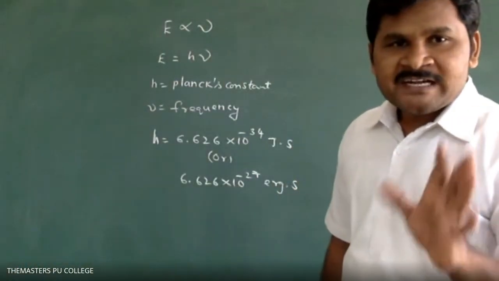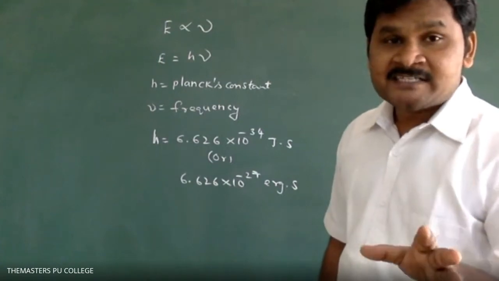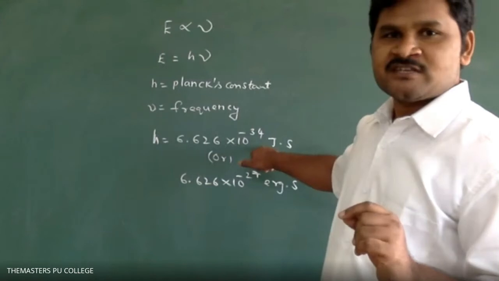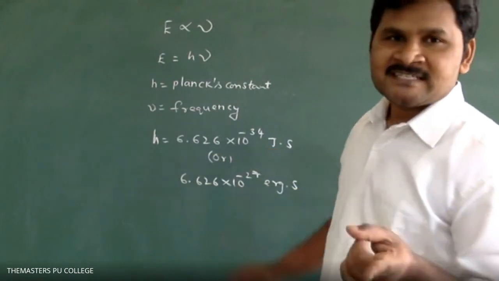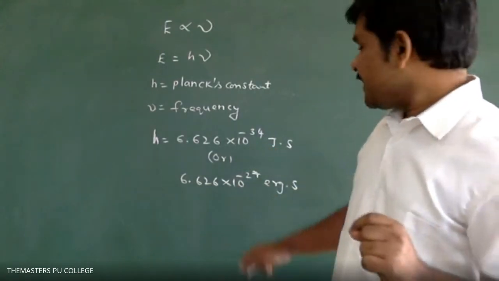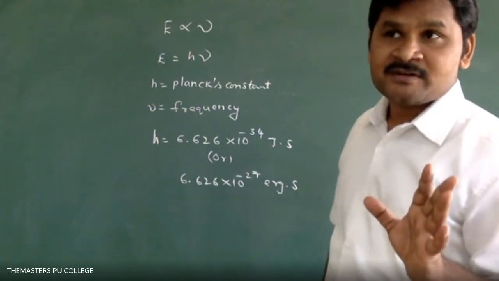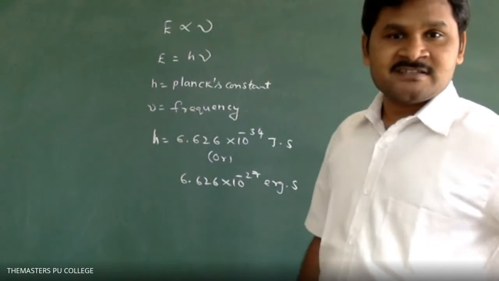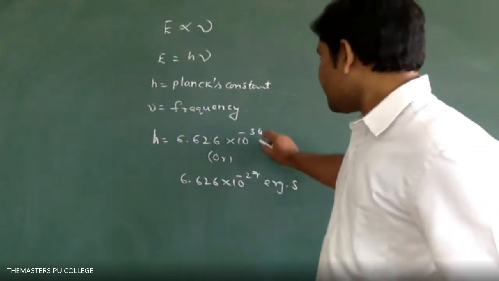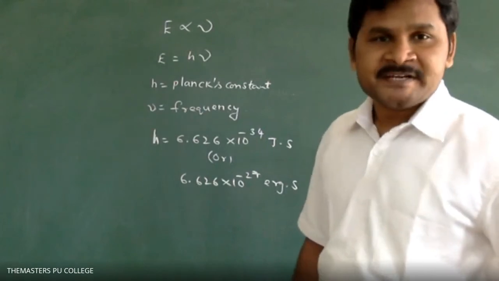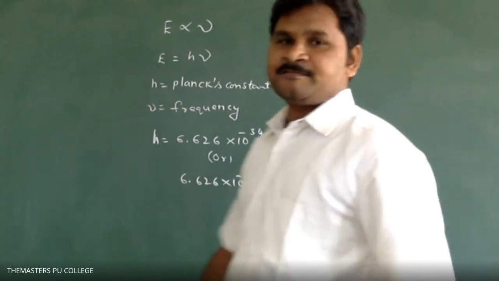If we take the velocity of light in meters, we have to take this one, which is also the SI unit. If the velocity of light is taken in centimeters, we have to take the other one. Unit conversions are very important for objective questions. So minus 34 is taken if the velocity of light is in meters per second.